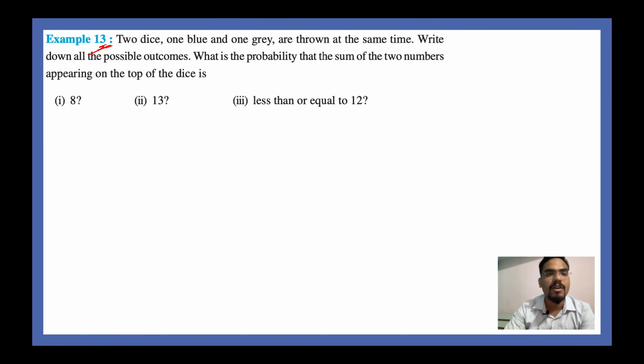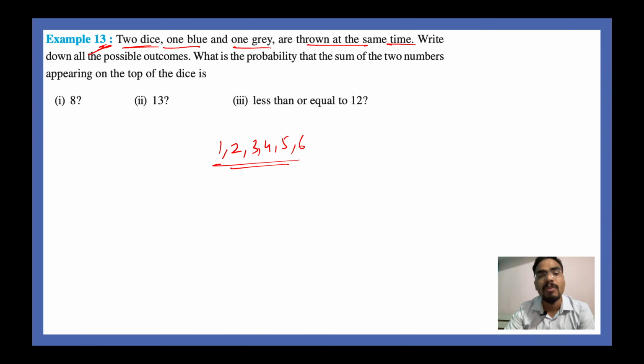Example number 13. Two dice. There are two dice, one blue and one grey. On a dice, what all numbers do you have? You have 1, 2, 3, 4, 5 and 6. You have all these 6 numbers. They are thrown at the same time. Now this is an interesting question, guys. You will have to make a sample space for that. How do you do that?